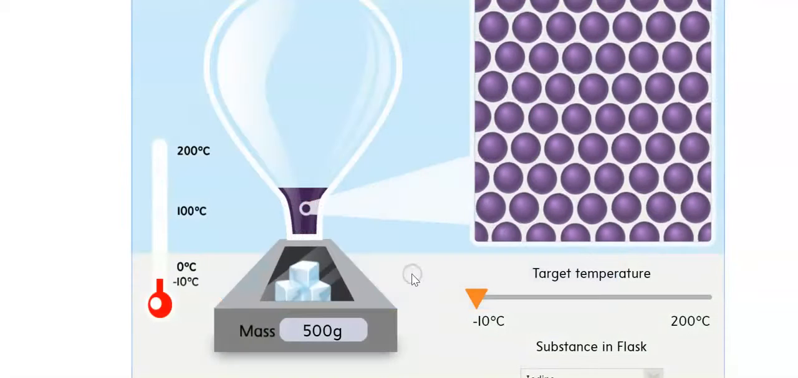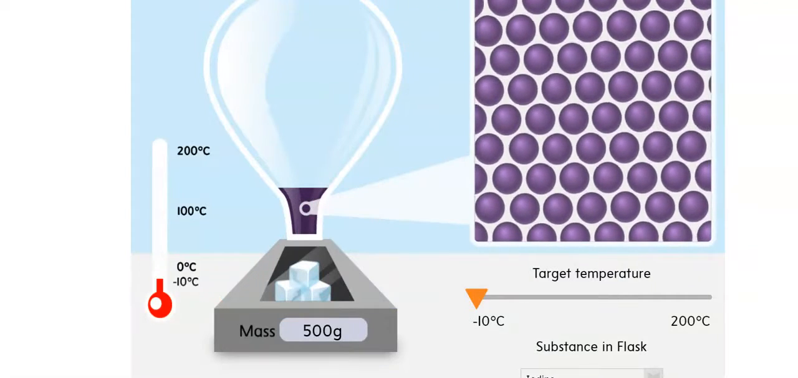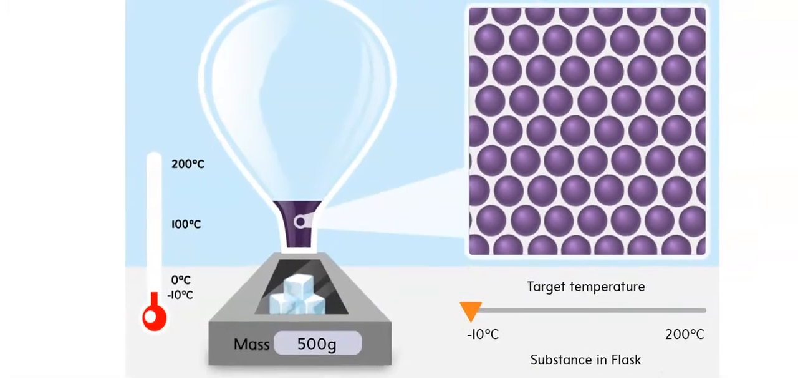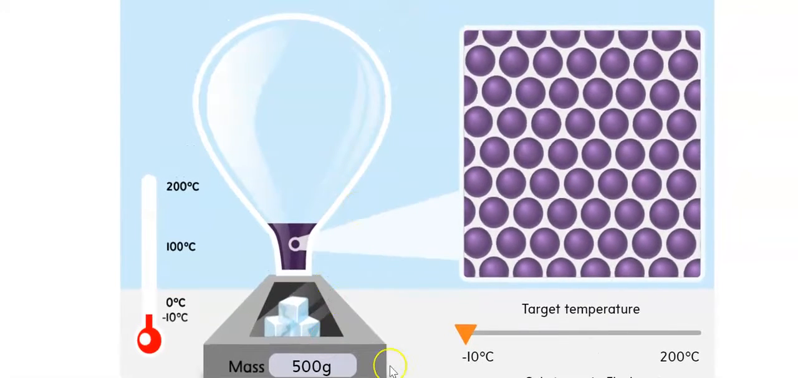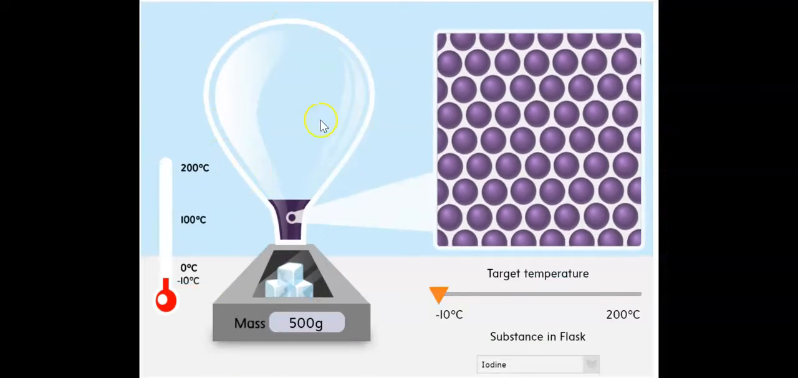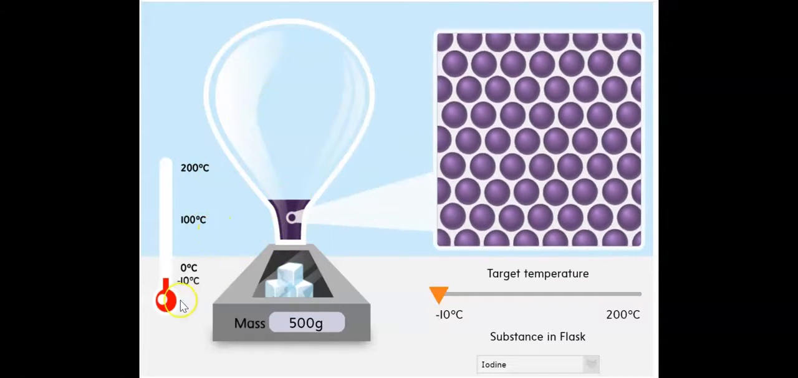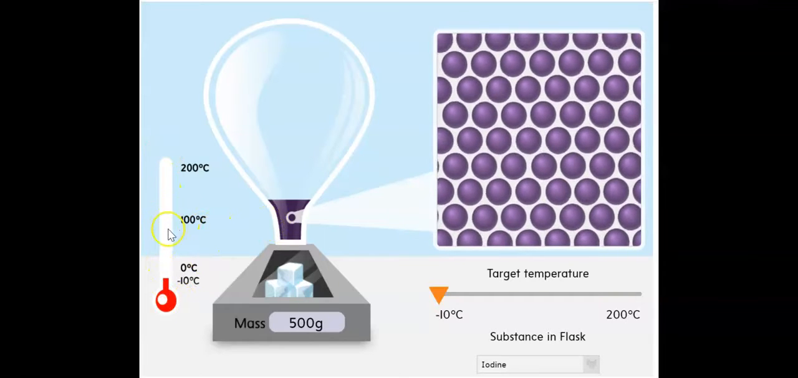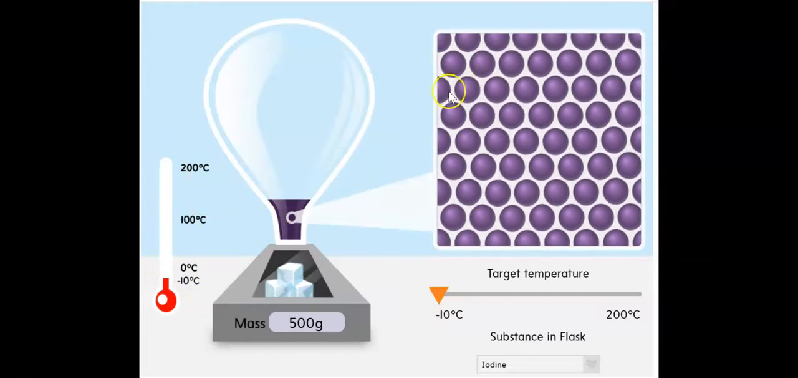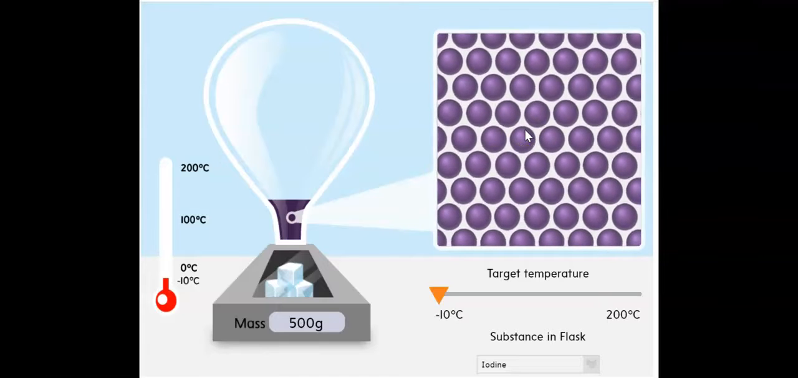Next, we will have a look at the simulation. So we have a flask. This is the flask, all right? And we have, of course, the thermometer here. You can look at it. And we have the particles of the matter that we are supposedly testing.